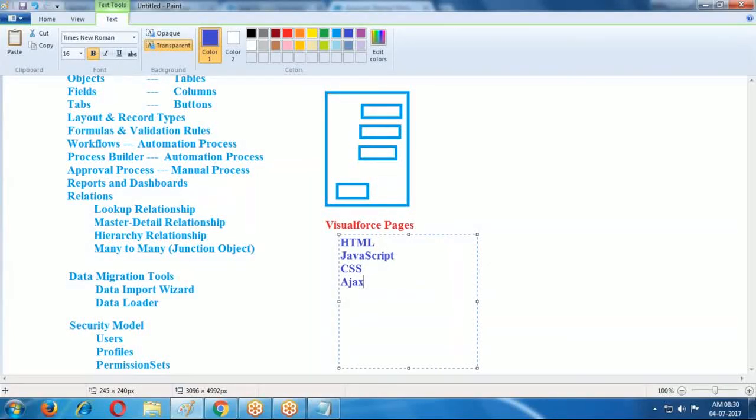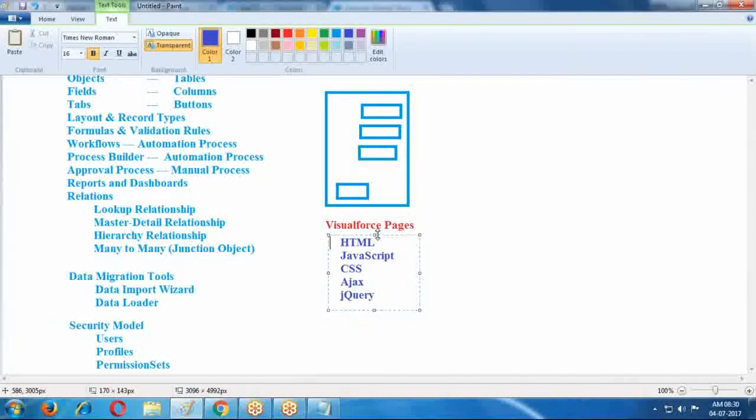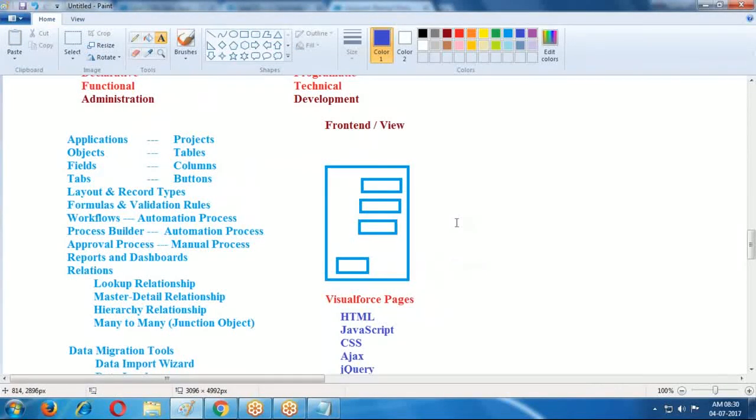So Ajax concepts, CSS, some styles, jQuery, all browser supported technologies, it is also supporting. These technologies we are using in Java, .NET, PHP like this. The same way here also we are using in the Visual Force pages. The same concepts you can use in the Visual Force pages also.